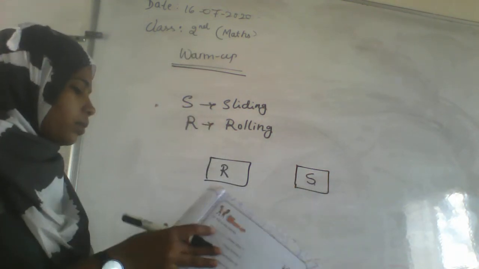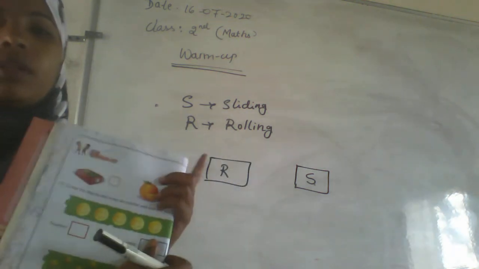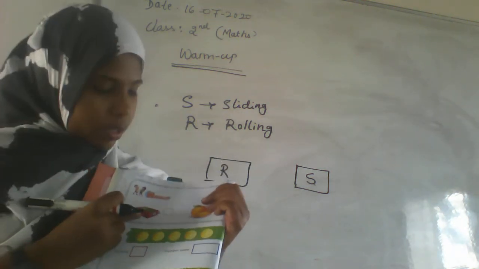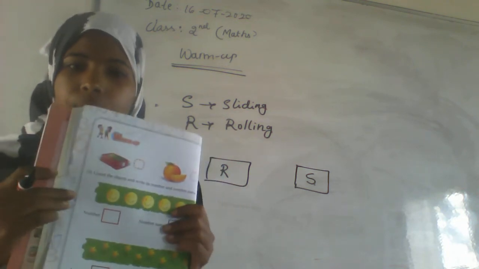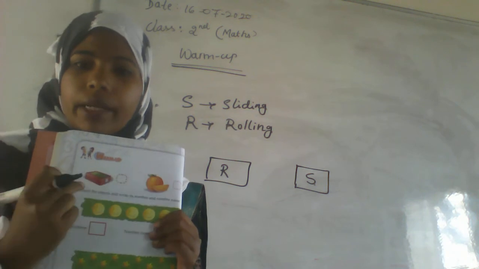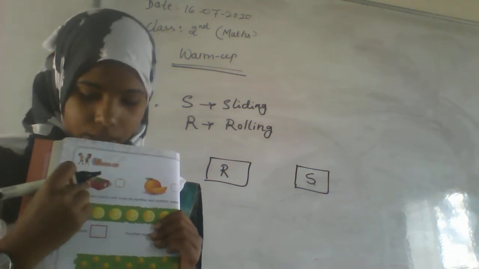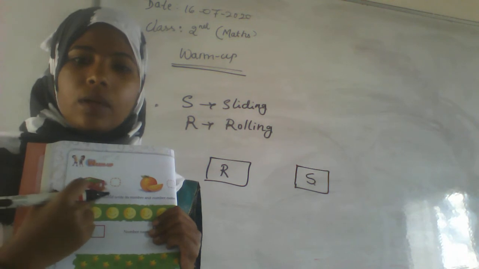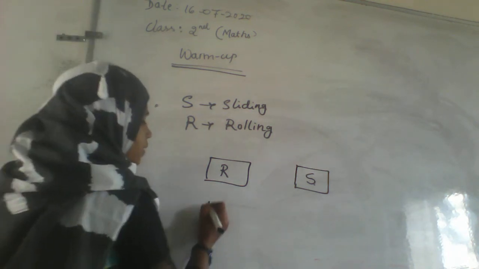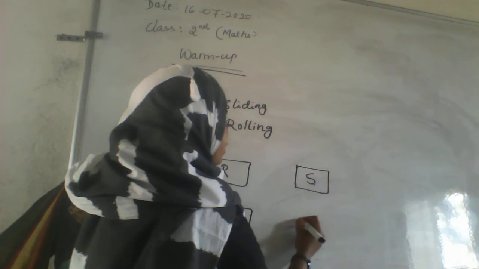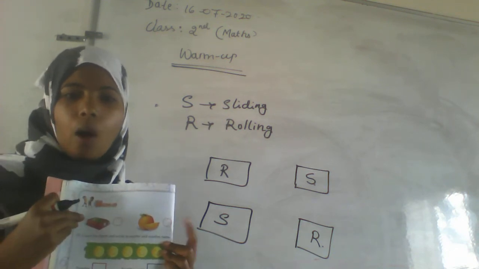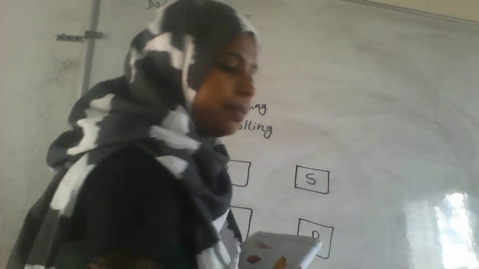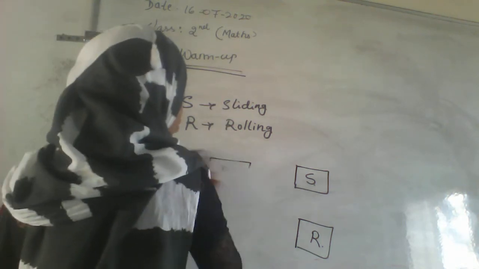And the next thing, here one more thing they have given, the lunch box and orange. The orange is in a round shape, it is going to roll, and here it is a plain surface. The lunch boxes are plain, right? And they are going to slide. So for the second one write slide, and the orange is rolling. Okay, ball, orange, they all are rolling. That's why write R. Clear? And the next thing, I hope this is clear.